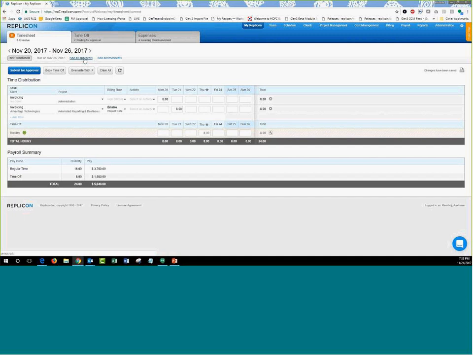So that is how you check your approval flow, or whether the timesheet is going to go over to the right approver or not. Now, the different managers and supervisors who can go ahead and approve the timesheets in the Replicon system. The first 3 people who can be added to the approval path are supervisors, project managers, and client representatives. All these will have one tab common in their Replicon instance if they are part of the approval process. And that tab is the Team tab that you see on the top right here.